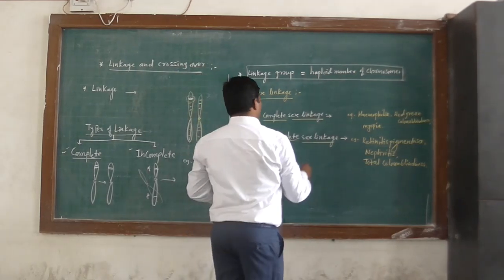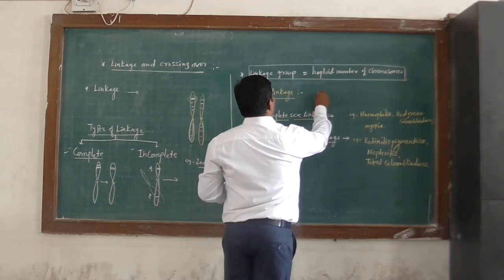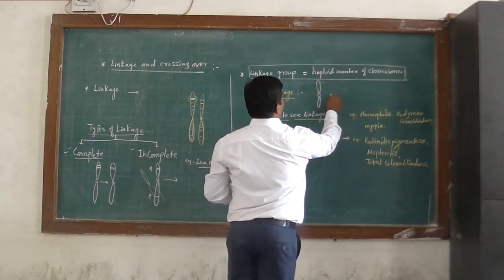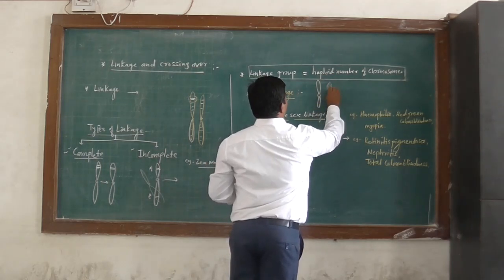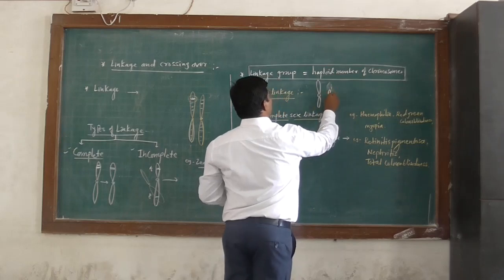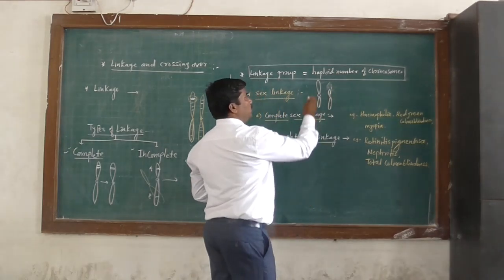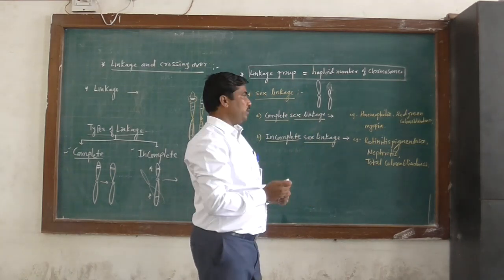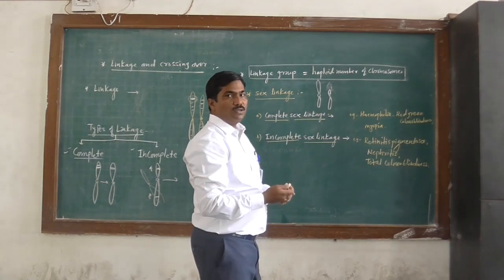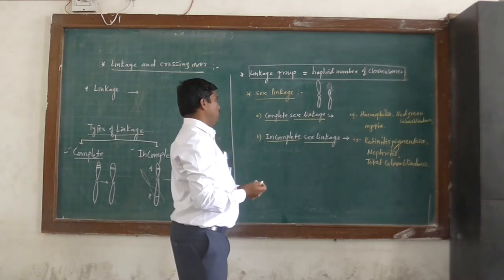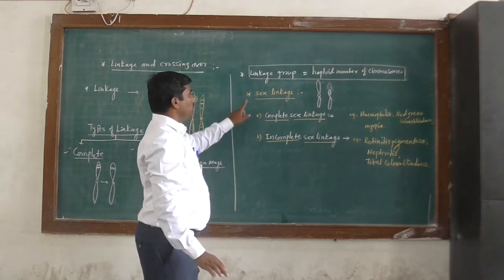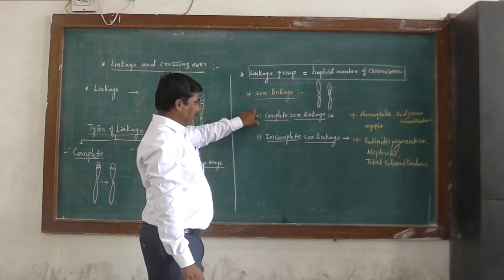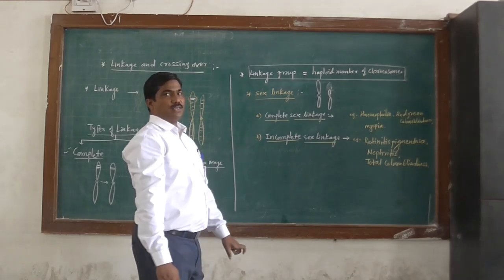Suppose this is the X chromosome and this is the Y chromosome. The genes located on the X chromosome and Y chromosome are inherited together from one generation to another generation. It is known as sex linkage. So there are two types: complete sex linkage and incomplete sex linkage.